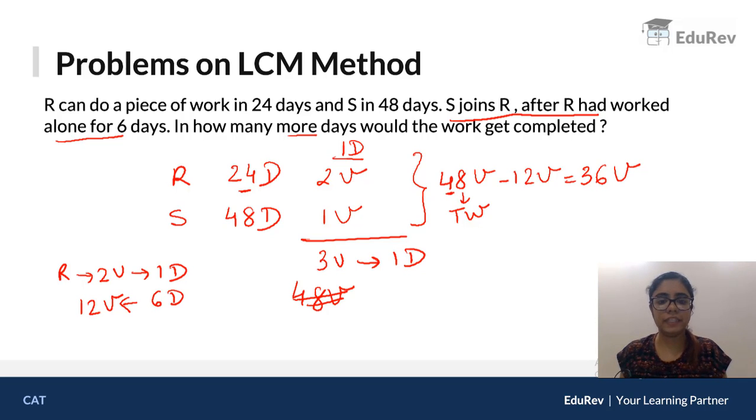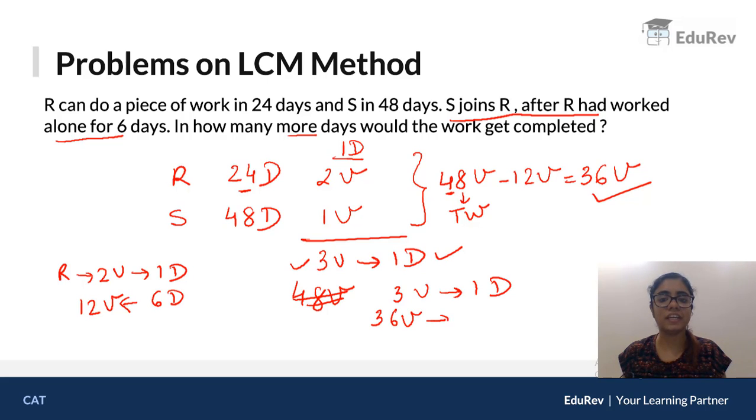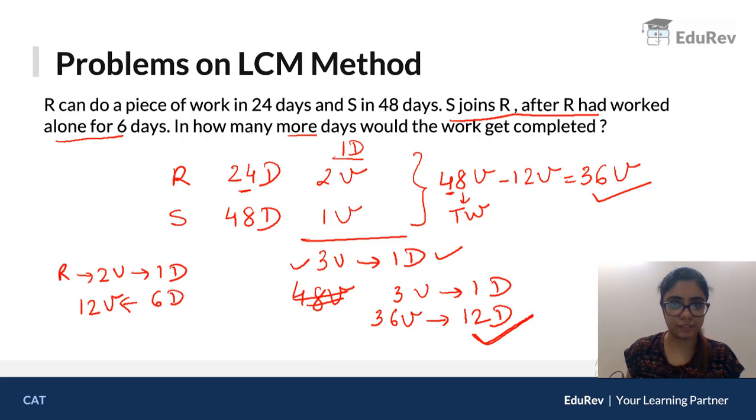See, understand, these guys are doing 3 units in 1 day. Okay? They have to do how much work together? They have to do 36 units together. So 36 units करने के लिए they will take how much time? So they will take 36 upon 3, which is 12 days. The question is, how many more days would be required? The answer is they would require 12 more days to complete the work. And that is your answer.